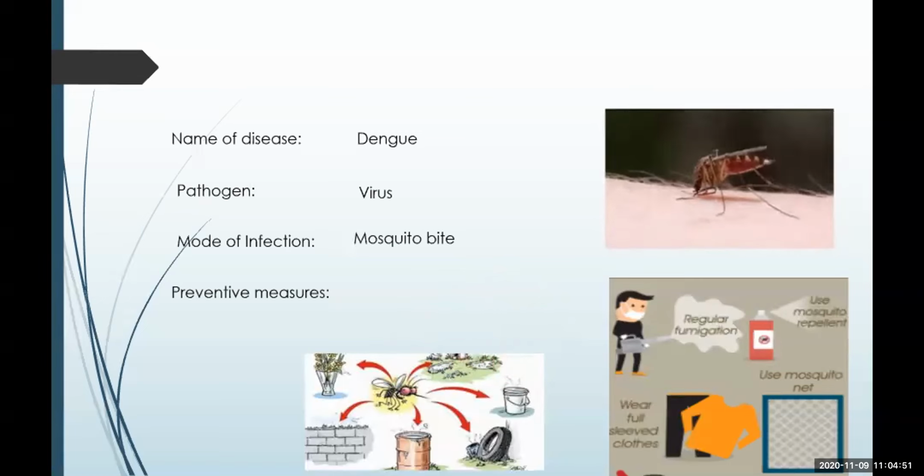Second thing, even if the surrounding is clean and there are mosquitoes, then we should wear full sleeve clothes so that mosquitoes won't bite. Use of mosquito repellents should be done, like Odomos or Good Night. Or if a person is allergic to the fragrance of mosquito repellents, mosquito nets can also be used so that mosquito bites do not take place.